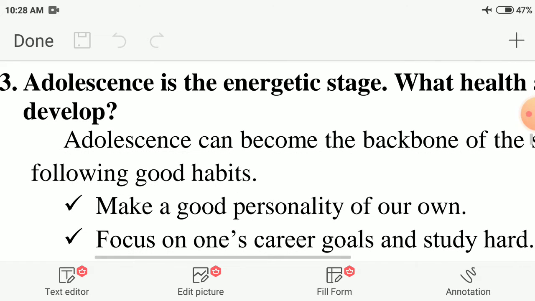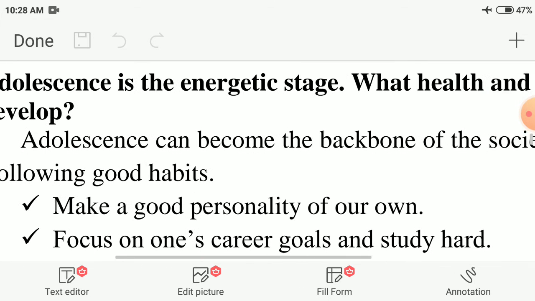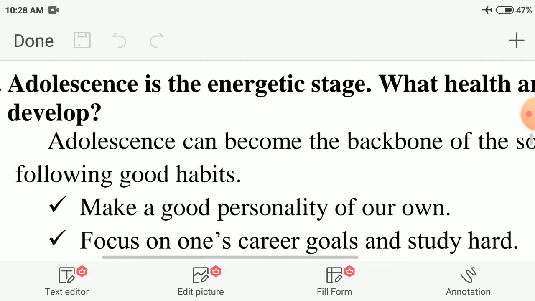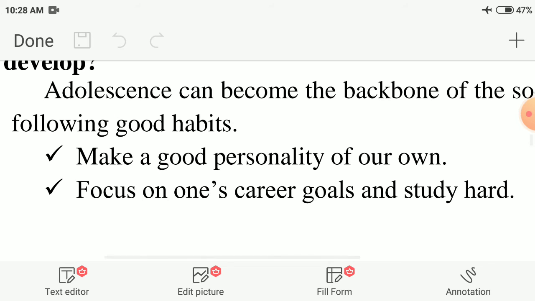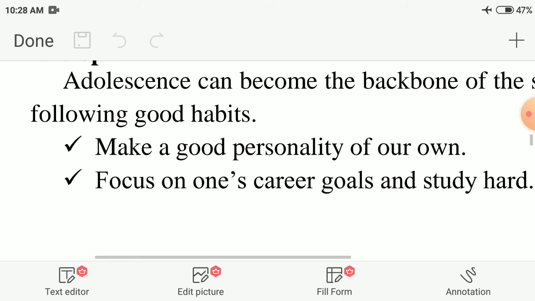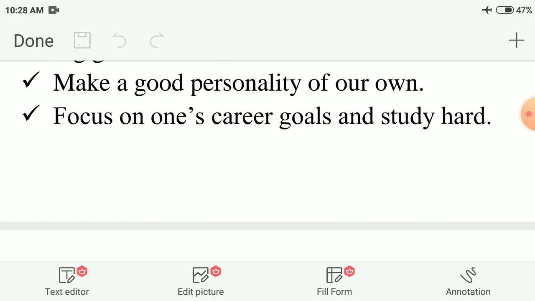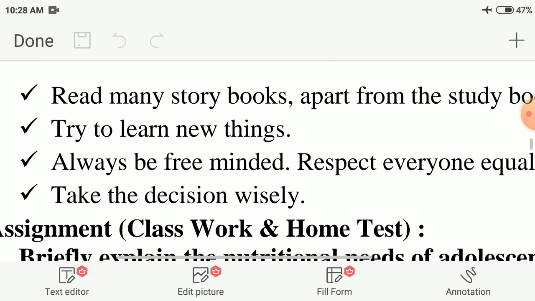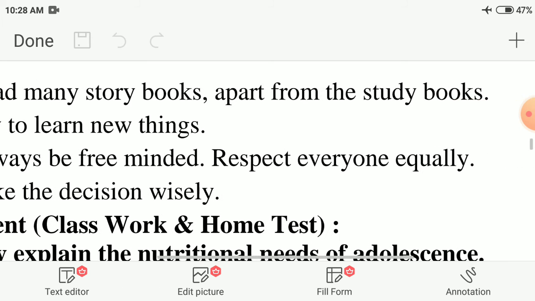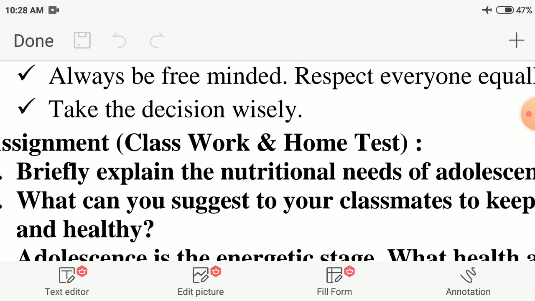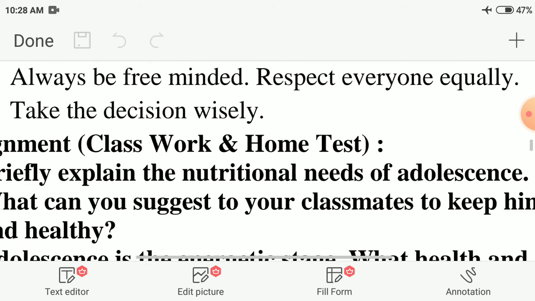Next question, adolescence is the energetic stage. What health and good habits do you want to develop? Adolescents can become the backbone of society. One must develop the following good habits. Make a good personality of your own. Focus on one's career goals and study hard. Read many storybooks apart from the study books. Try to learn new things. Always be free-minded. Respect everyone equally.